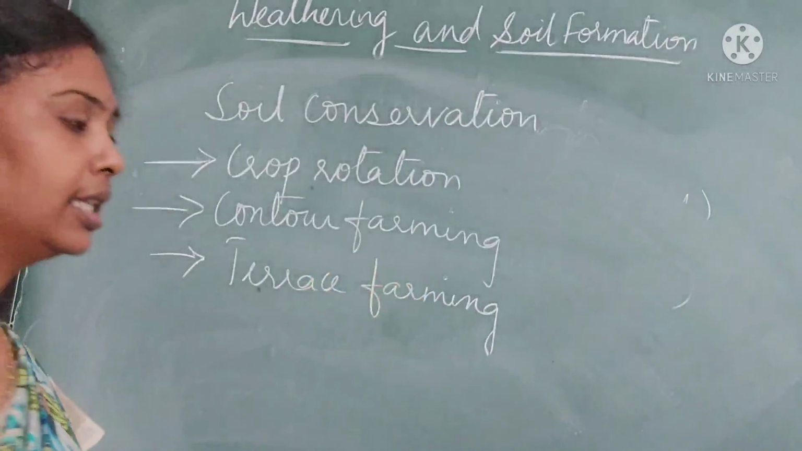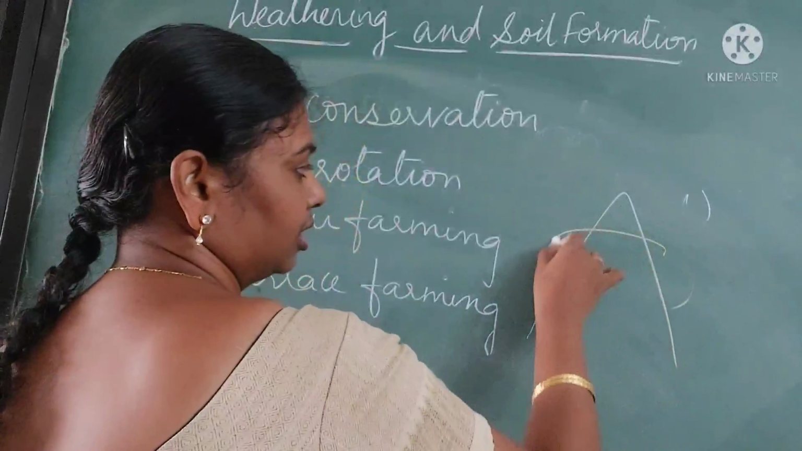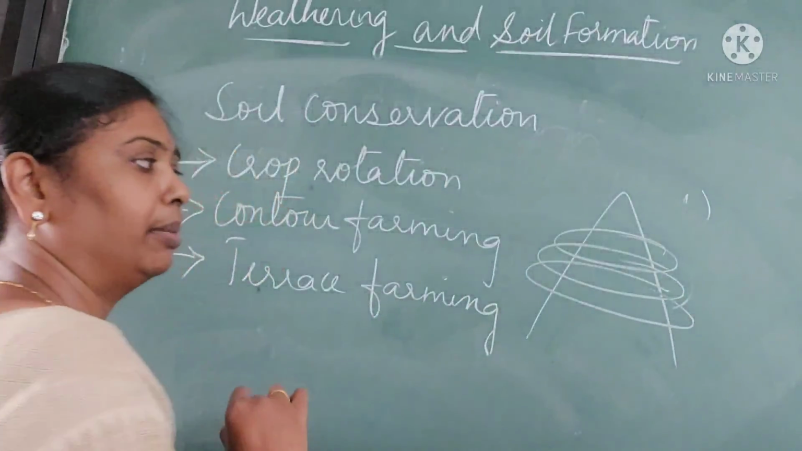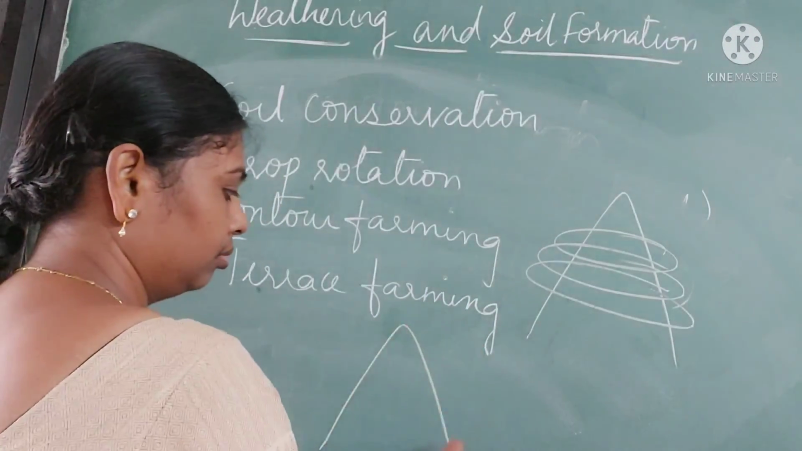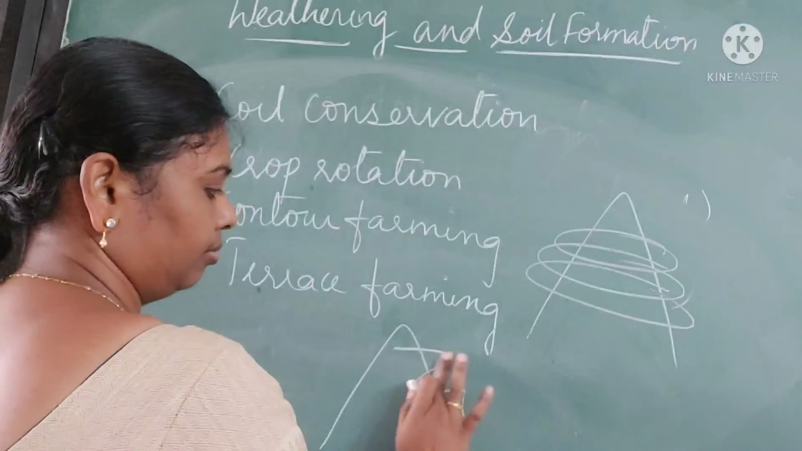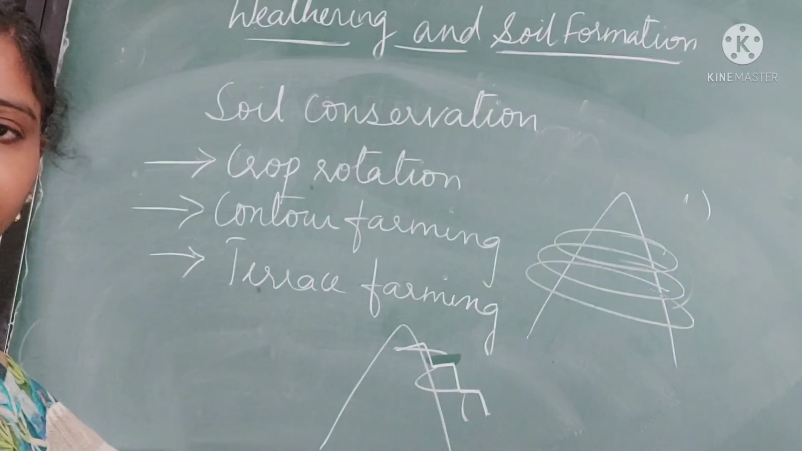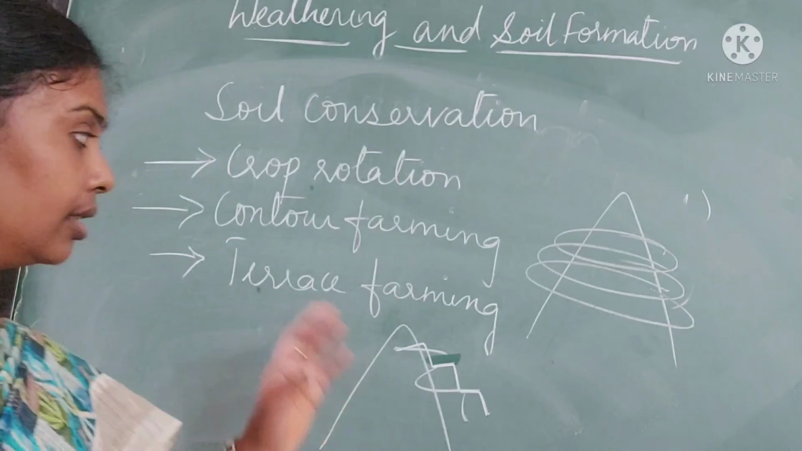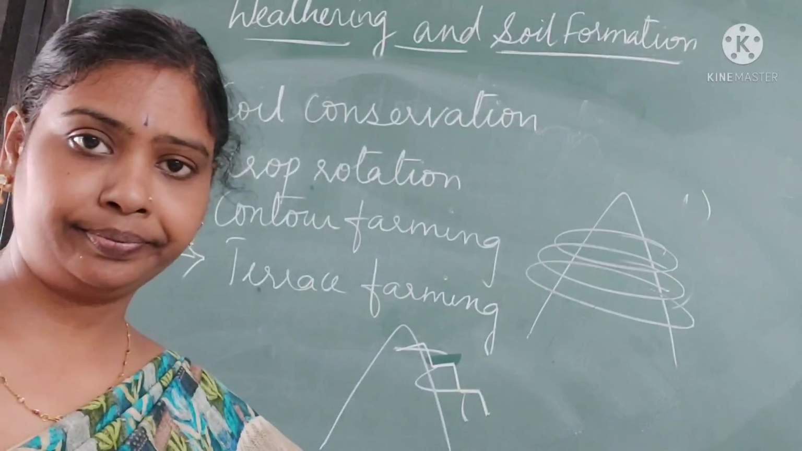Contour farming. See, in mountainous regions, this is how we do farming. This is known as contour farming. Even terrace farming also, in form of steps. Step farming, terrace gardening. All these are some ways how we conserve the soil.